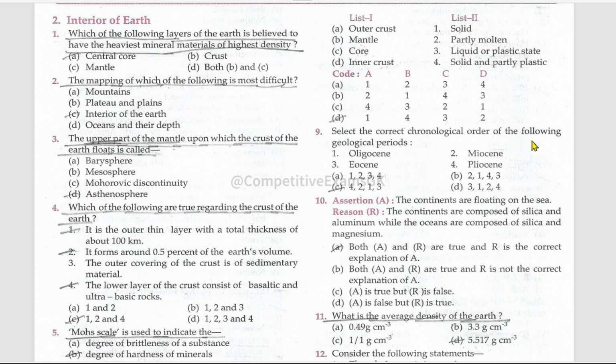Select the correct chronological order of the following geological periods. Okay. Pliocene, then Miocene, then Oligocene, then Eocene.